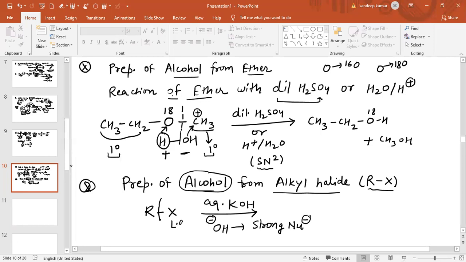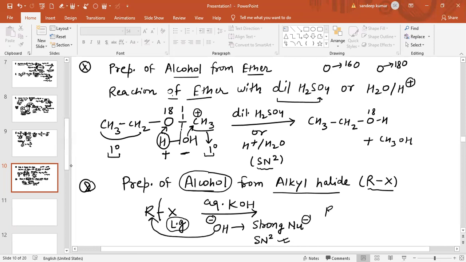A strong nucleophile always favors the SN2 reaction. So this leaving group will be removed, and in place of the leaving group, this OH will attack on carbon.